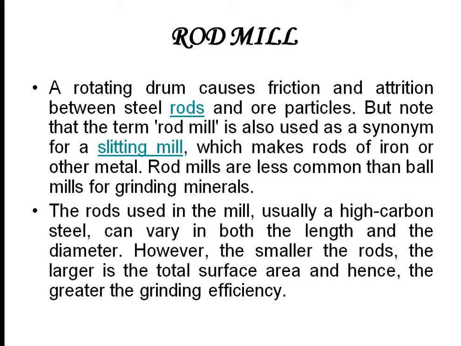So we cannot put our raw material to a required level. That's what they mean. Smaller the rods and larger the total surface area where we put the raw material, then there will be greater grinding efficiency.